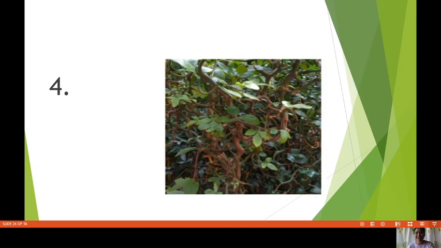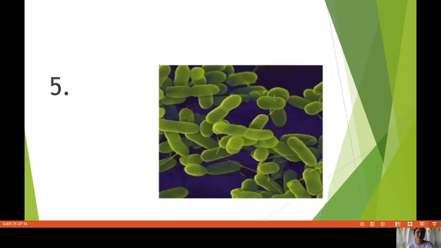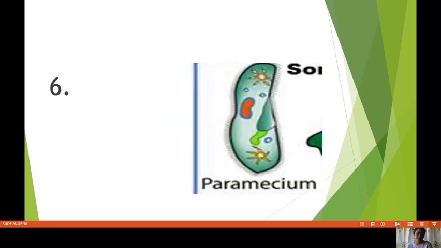Next, plant. Unicellular or multicellular? It's a multicellular organism, of course. Next, bacteria. Unicellular or multicellular? Of course, this is a unicellular organism. Next one, Paramecium.